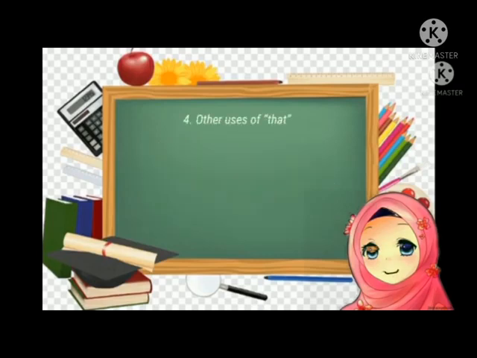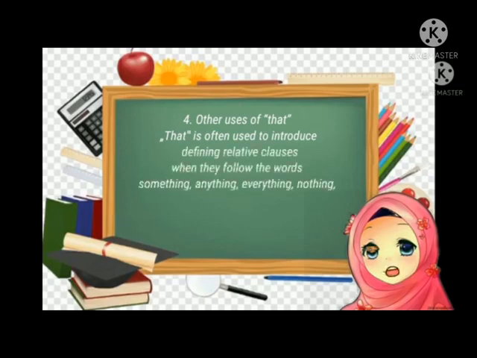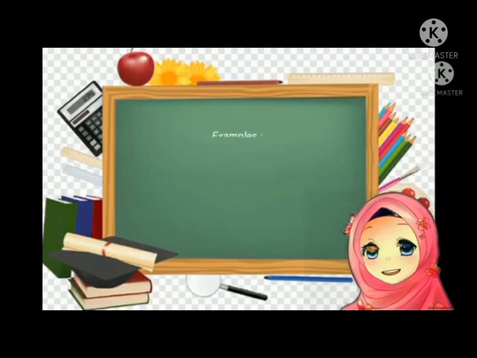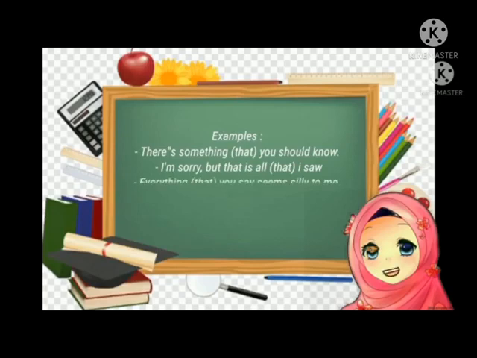The fourth, other uses of that. That is often used to introduce defining relative clauses when they follow the words something, anything, everything, nothing, all, or a superlative. It may be omitted when it is not the subject of the clause. Here are some examples. The first: there's something that you should know.